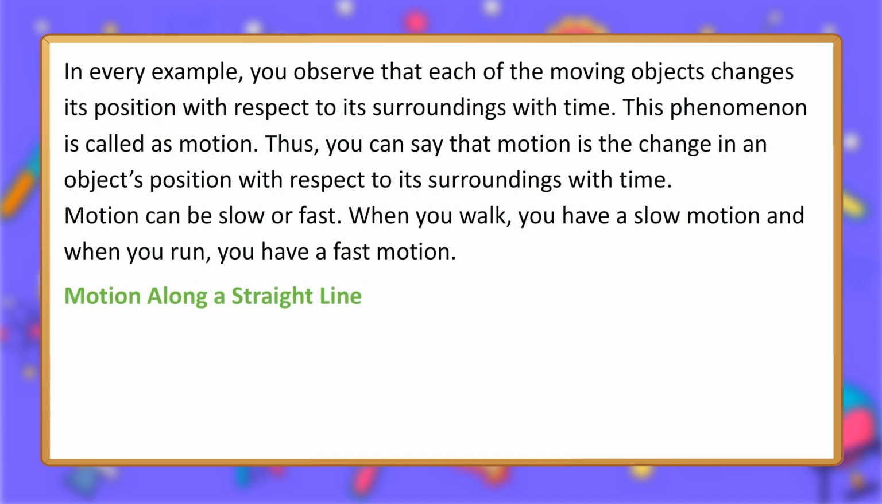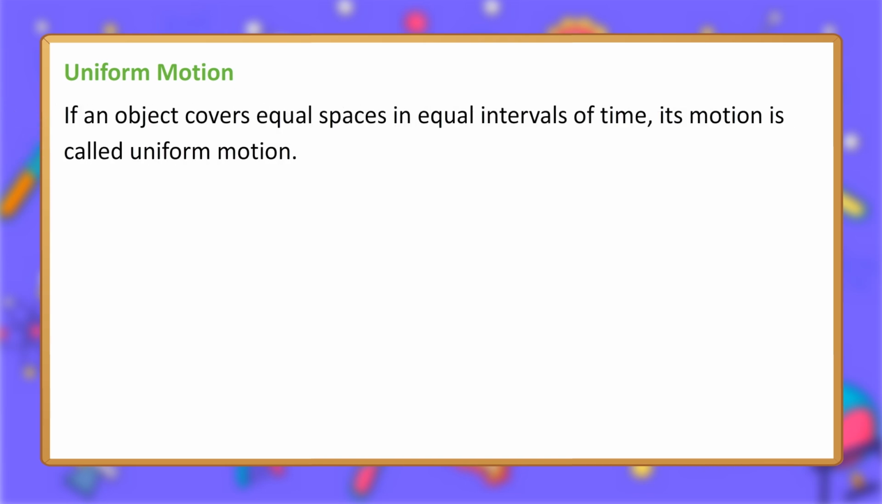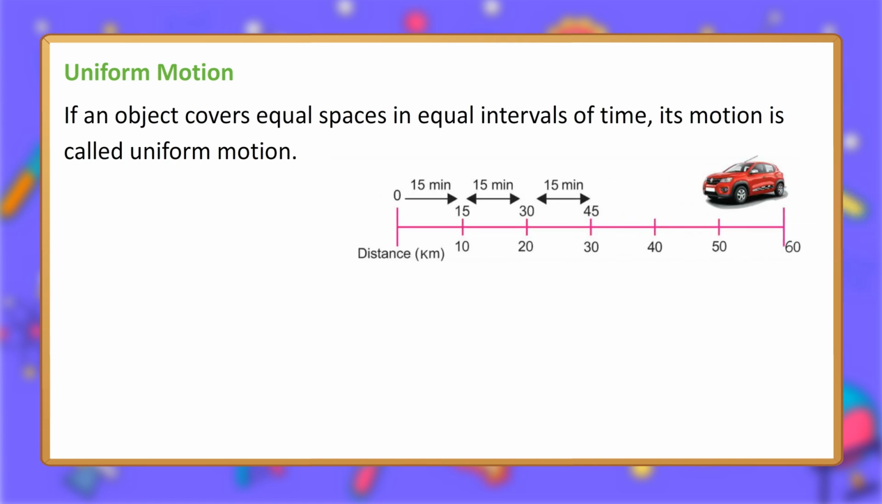Motion along a straight line. A motion occurring along a straight line can be of two types: uniform and non-uniform motions. Uniform motion. If an object covers equal spaces in equal intervals of time, its motion is called uniform motion. Distance in kilometers: 0, 15, 30, 45; time in minutes: 10, 20, 30, 40, 50, 60.